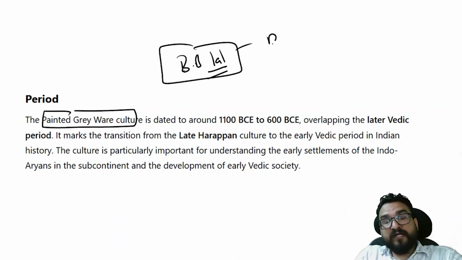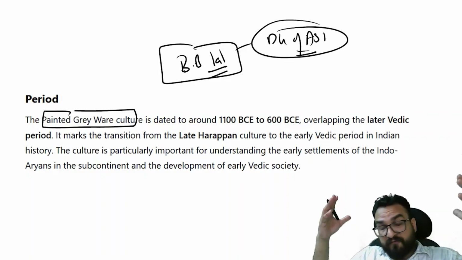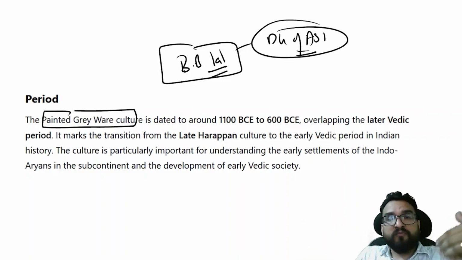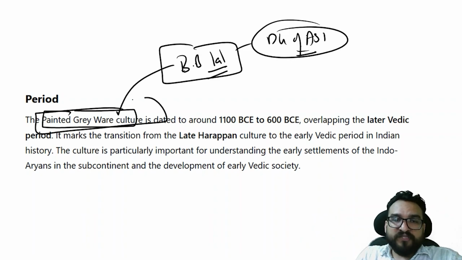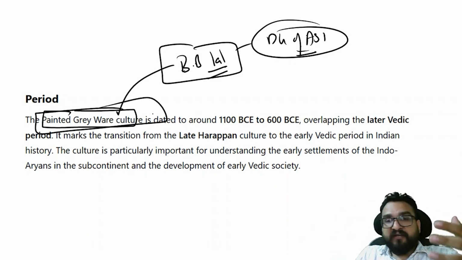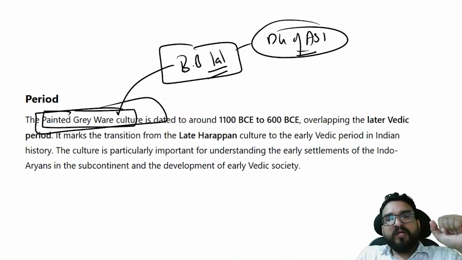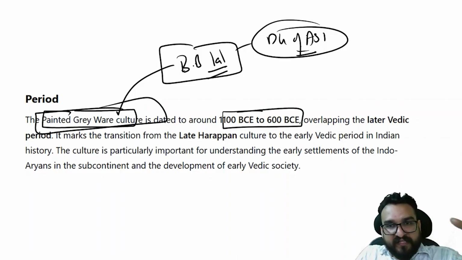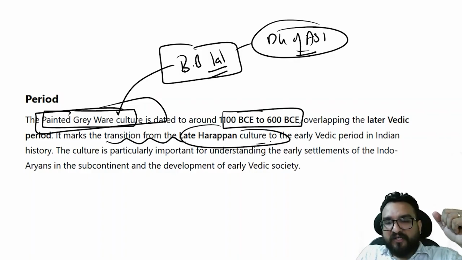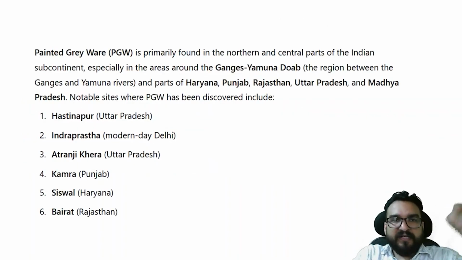He was the former DG of ASI, and he has done various breakthrough works, and one of the works was the excavation of PGW culture. He gave the proof of a lot of things with this particular excavation, guys. Now this coincided with the later Vedic age, you are understanding, and it marks the transition from later Harappan culture to early Vedic as well, right?